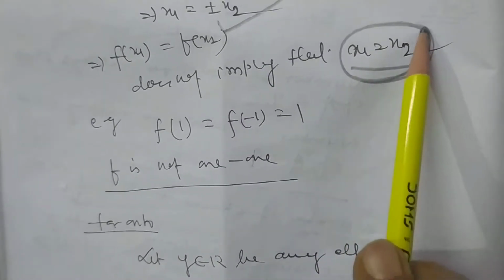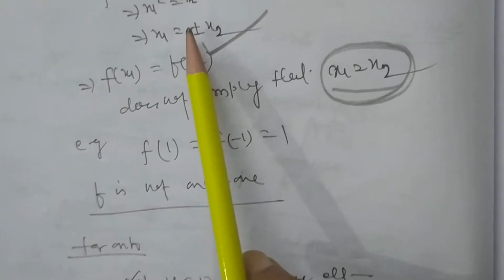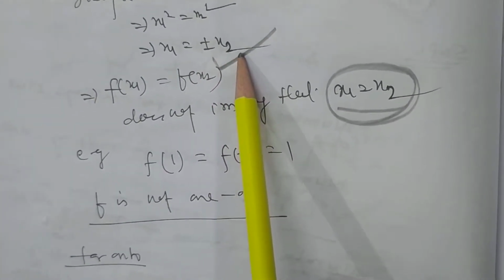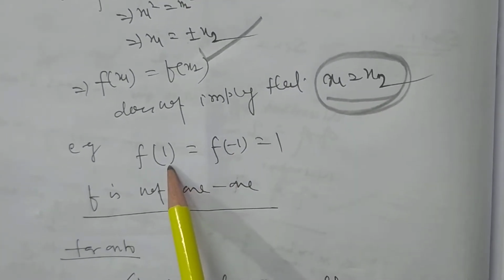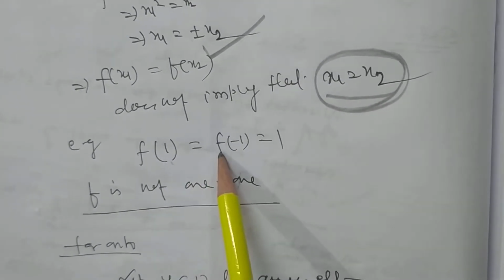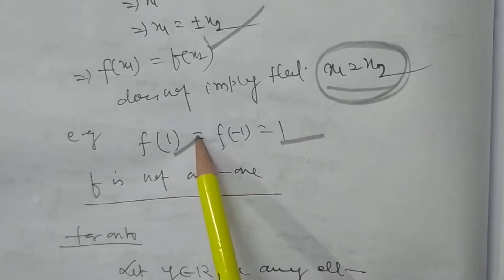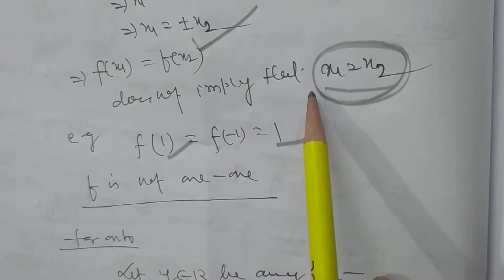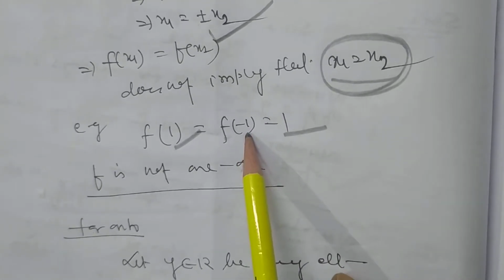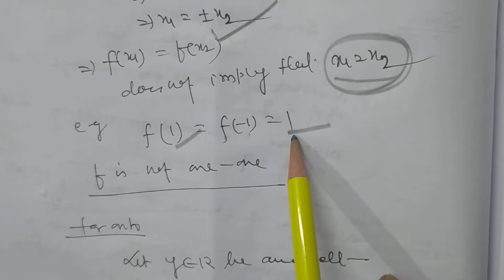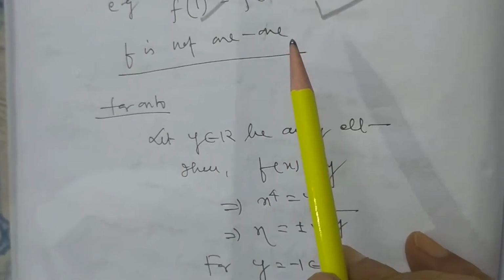x1 and x2 are not equal here. If we assume f(x1) equals f(x2), then you have to prove x1 equals x2. For example, particular f(1) equals f(-1) equals 1. The image of 1 will be 1 to the power 4, and the image of minus 1 will also be minus 1 to the power 4, which is 1. So f is not one-one.